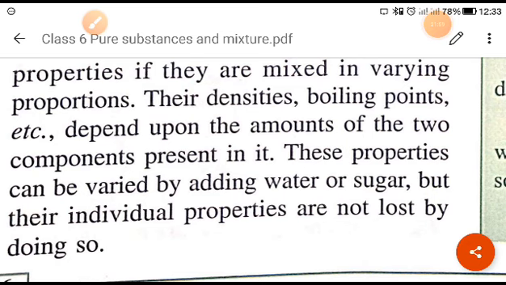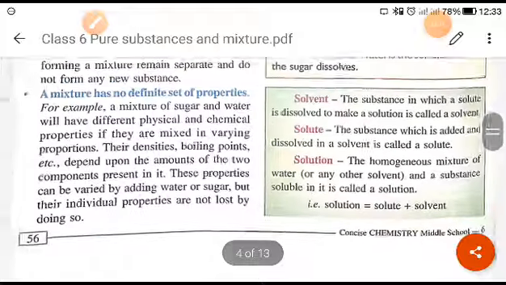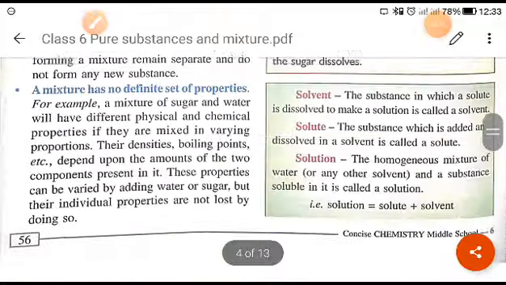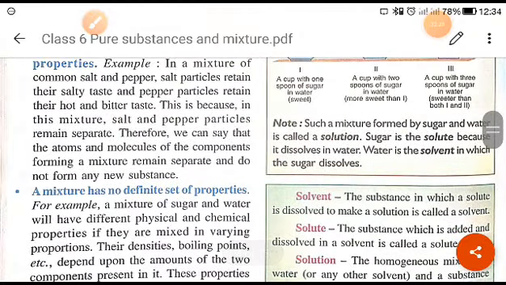The properties of water and sugar will not change, but the mixture will show various chemical and physical properties. Their chemical and physical properties will vary. So I hope you have understood this, right? So keep up to this, okay.